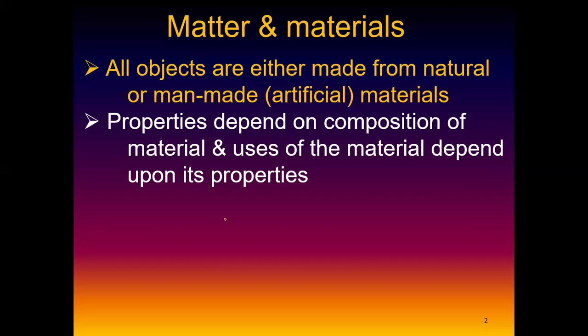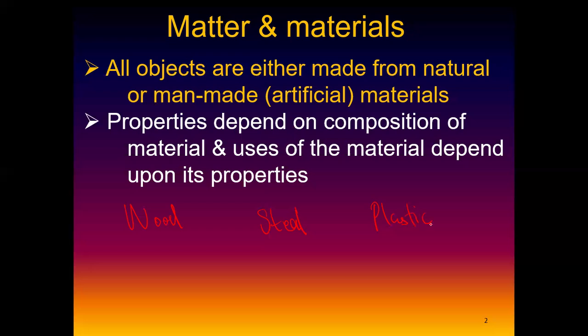Let's think about wood and steel. They are both materials, right? Let's say material one is wood, material two is steel, material three is plastic.